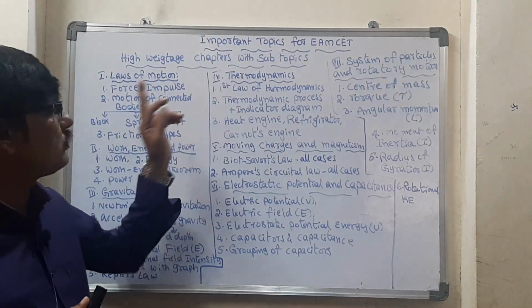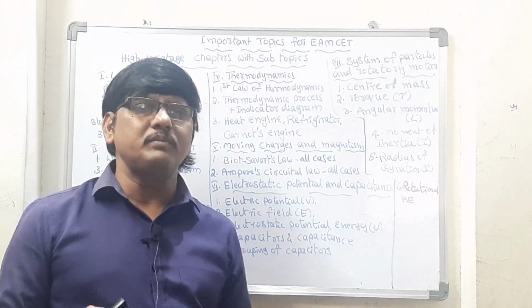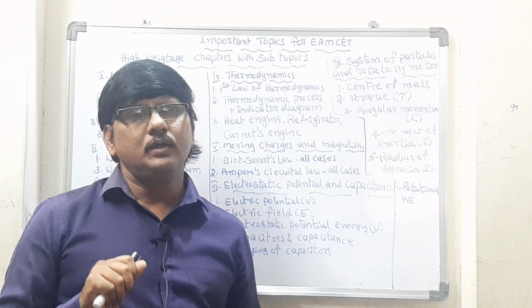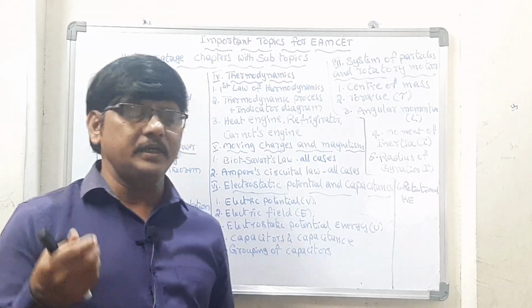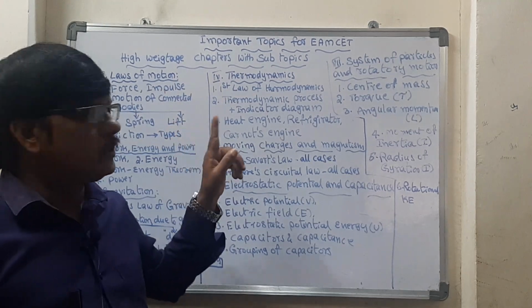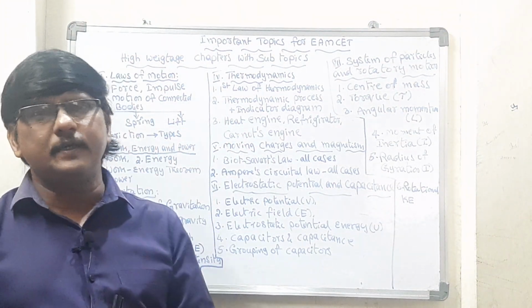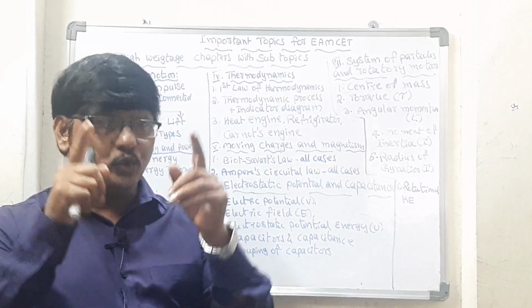And now coming to the next one, thermodynamics, the easiest one, and at minimum 4 marks you can expect. If luck works, then 99% you will get 4 marks from this. And the first law of thermodynamics, you go through that. Next one is thermodynamic process. Five processes are there, and from those five processes, just go through once.